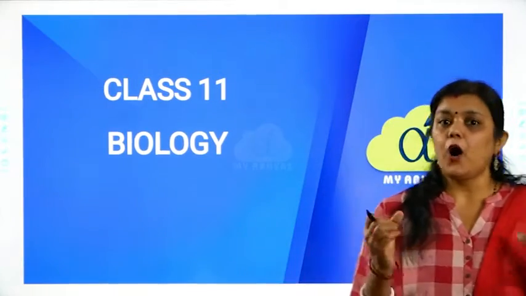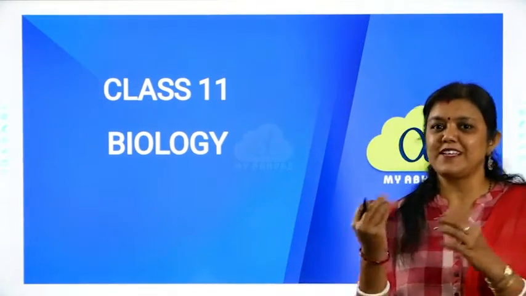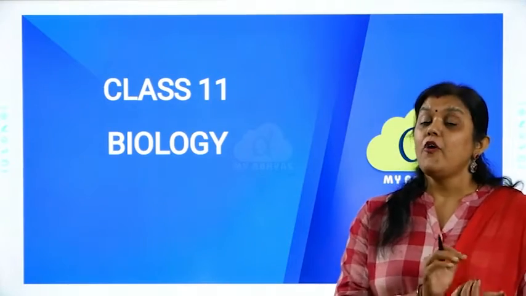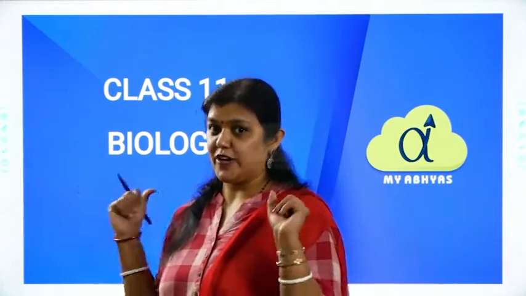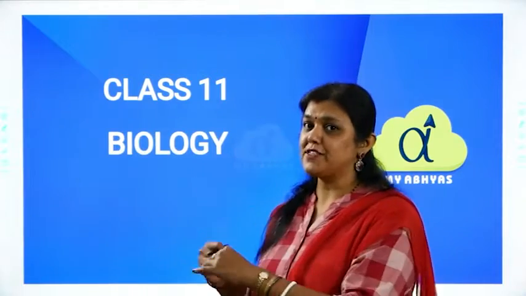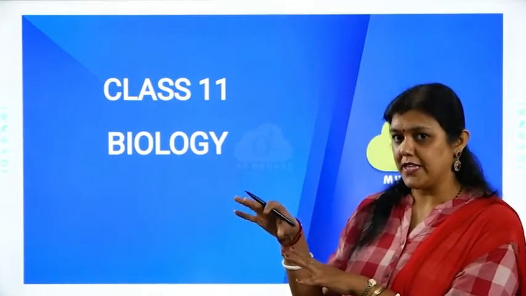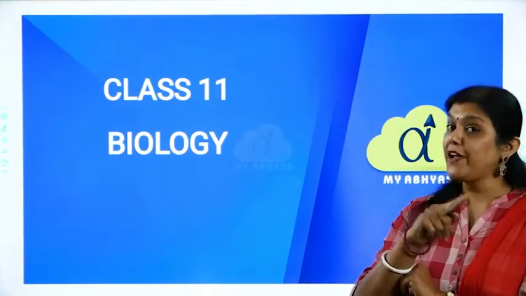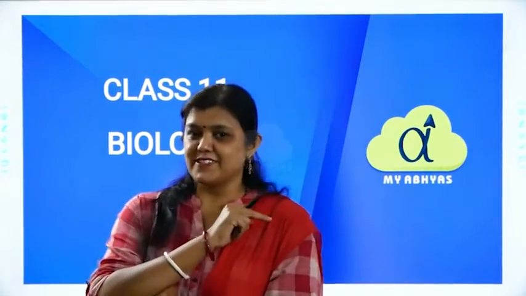We discussed how an organism is called living, or how a thing is called a living thing and a non-living thing. We also discussed in the previous chapter how we can classify an organism into different levels of hierarchies. We discussed there how we can name an organism. That is about binomial nomenclature. All these discussions were done in the previous chapter.